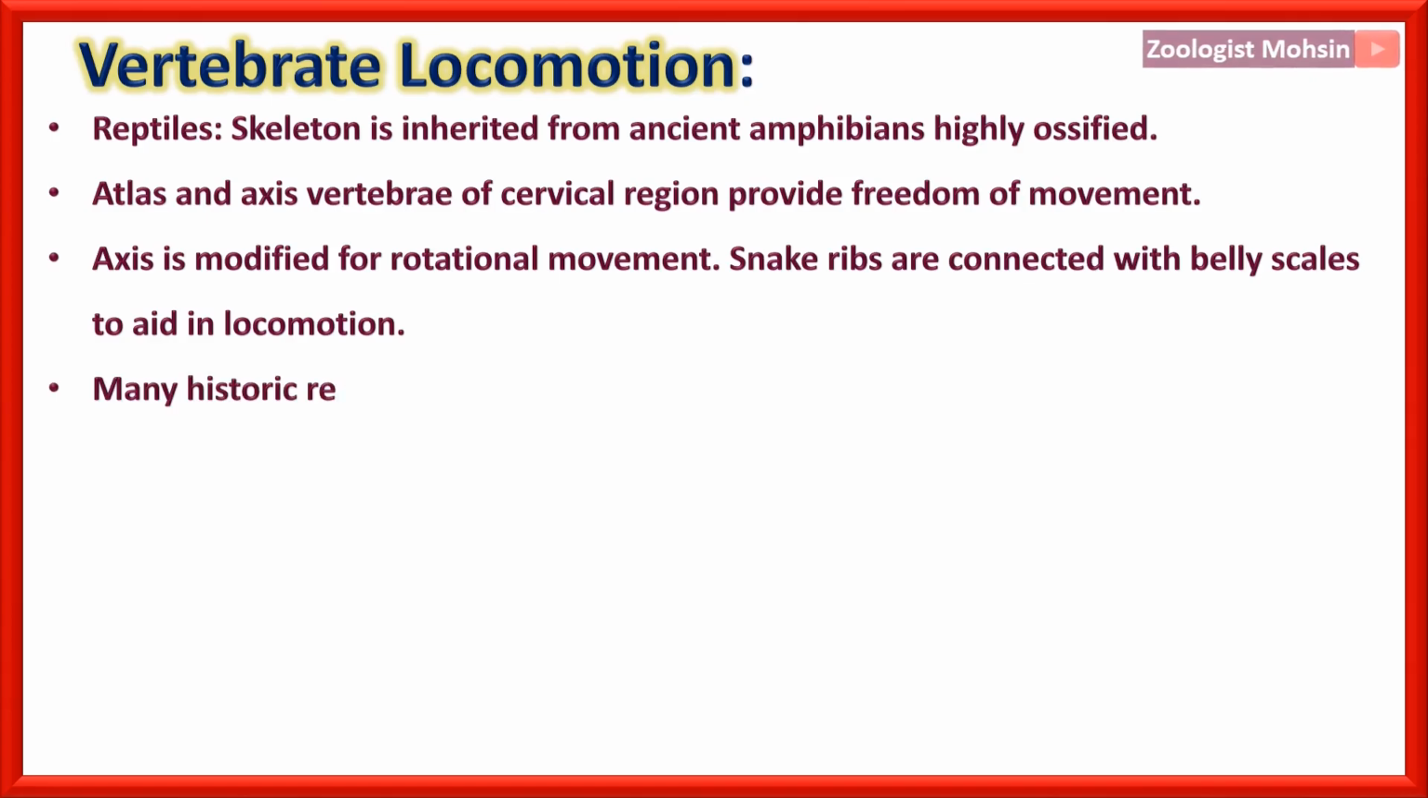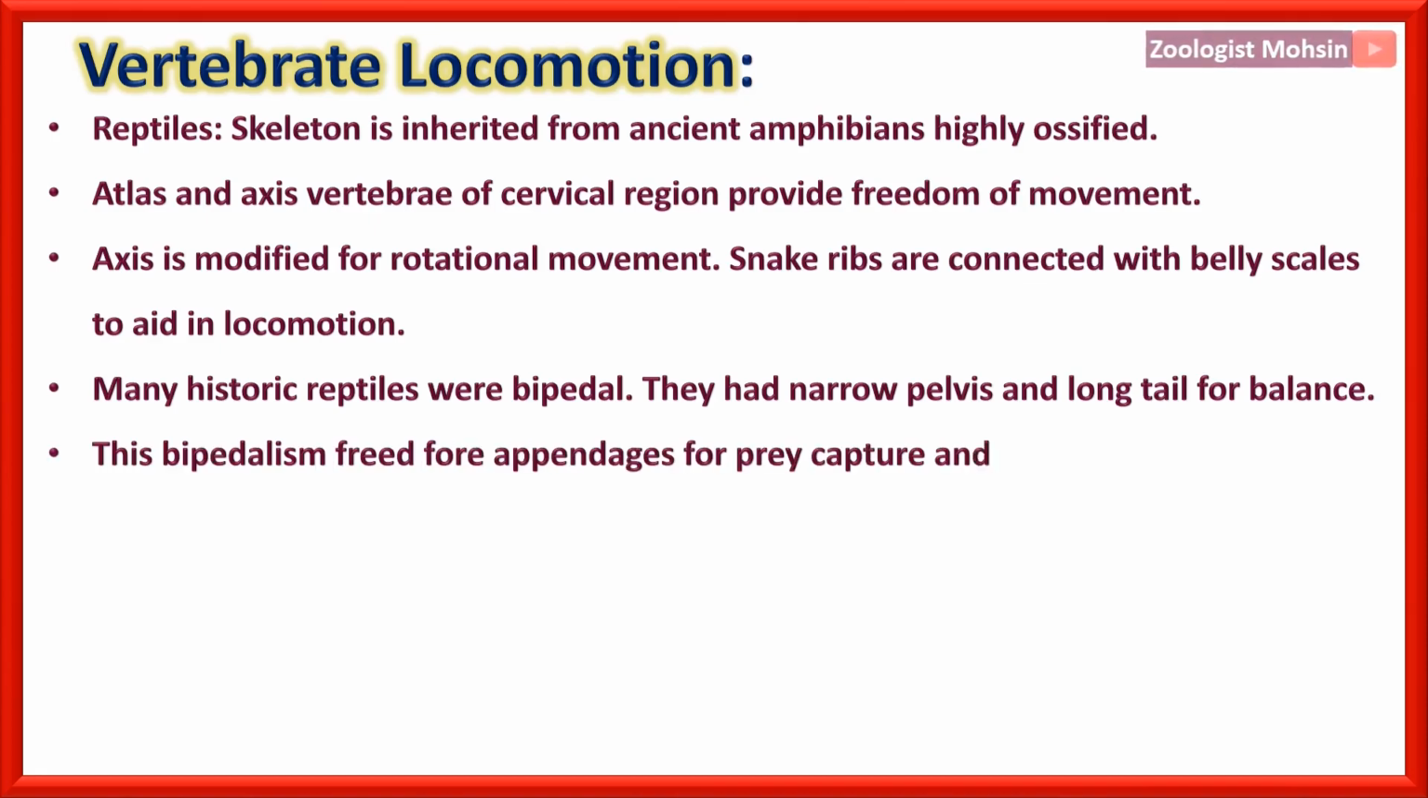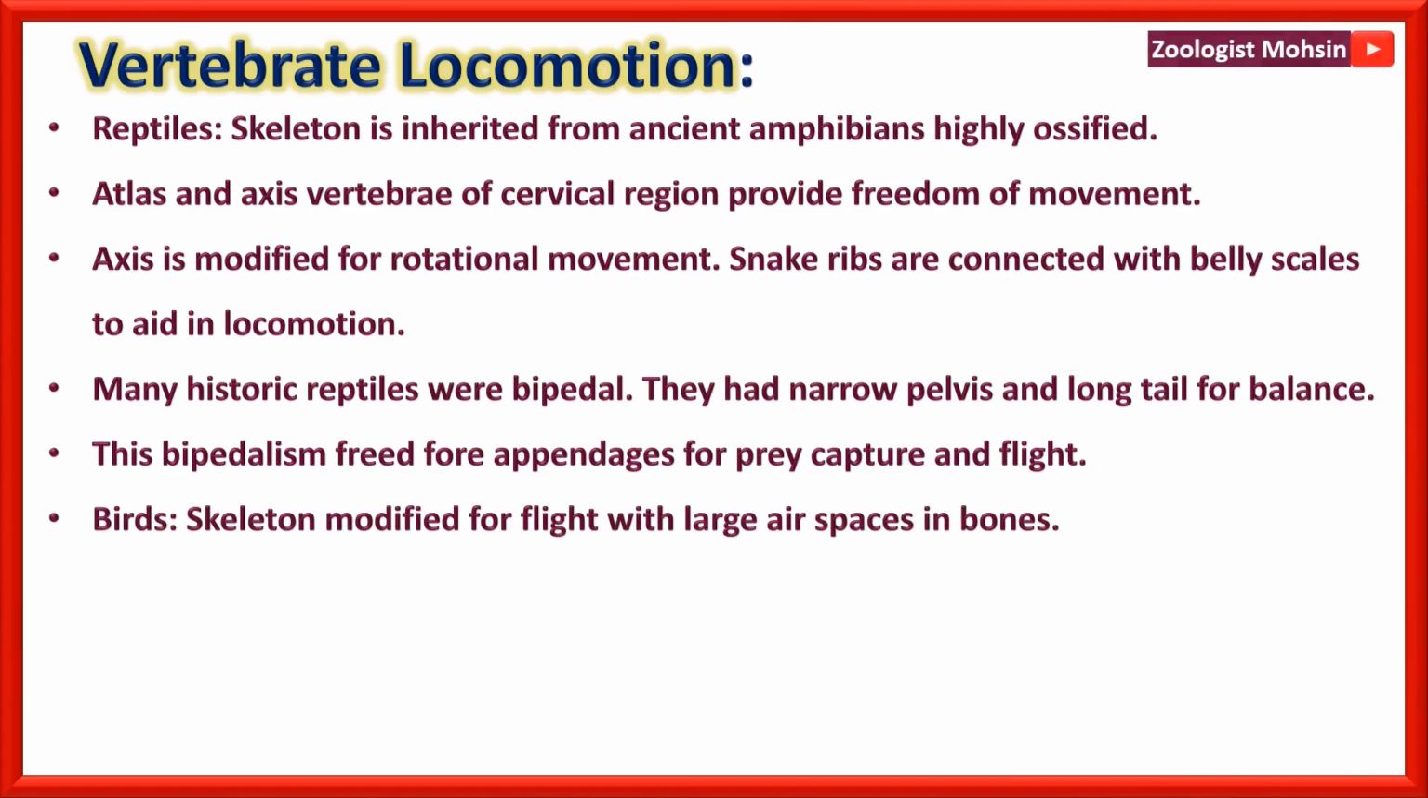Snake ribs are connected with belly scales to aid in locomotion. Many historic reptiles were bipedal, that is, they used to walk on two legs, that is hind legs. They had narrow pelvis and long tail for balance. So the function of the tail was actually balancing the body. This bipedalism freed forelimbs for prey capture and flight.